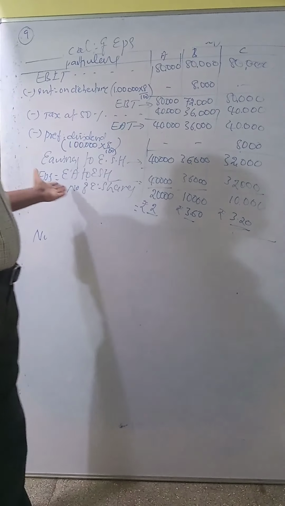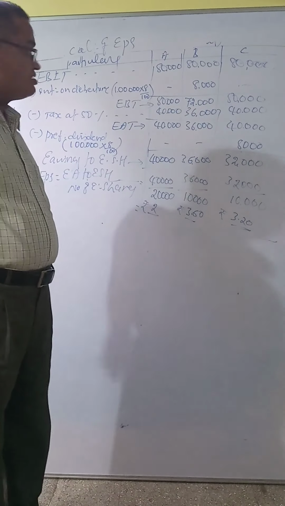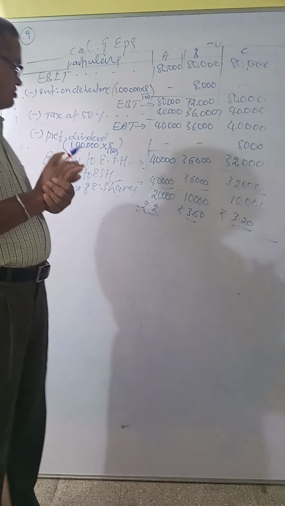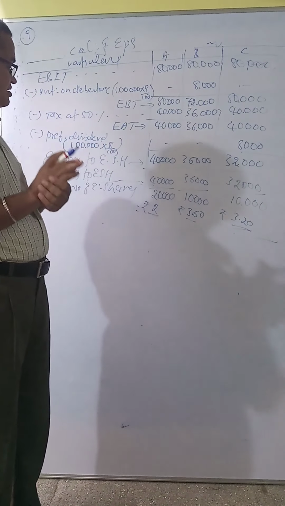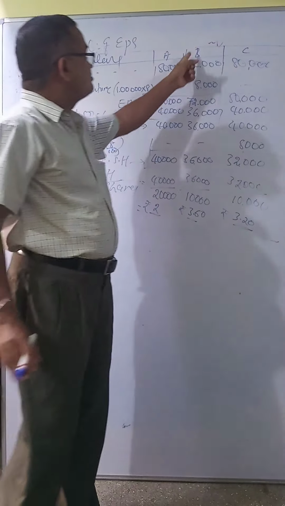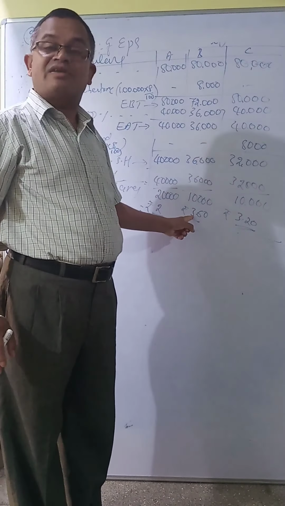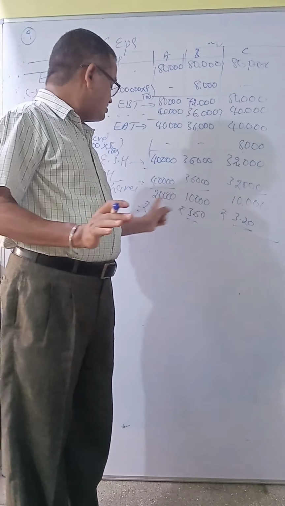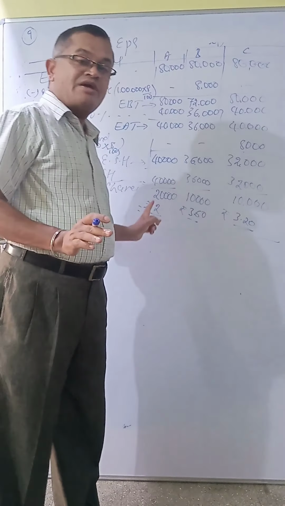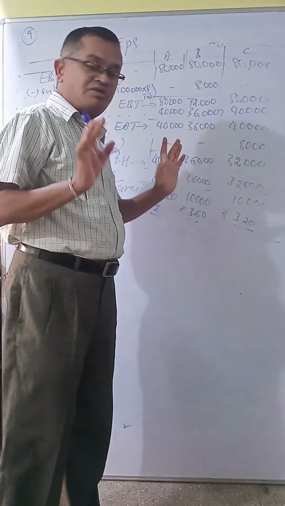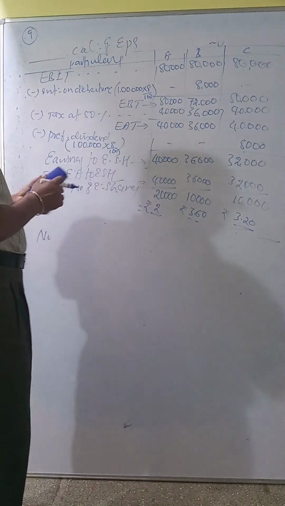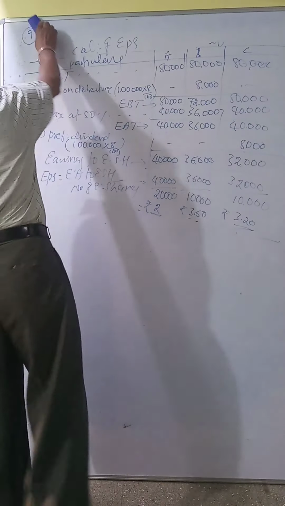See, this is question number 9, solution EPS. Now, suggestion or conclusion. Which plan should be selected? Plan B should be selected for financing because its EPS is higher than the other two plans, plan A and plan C. So this is called the suggestion or conclusion.